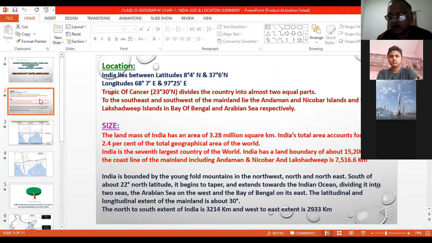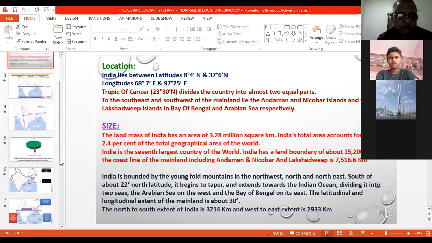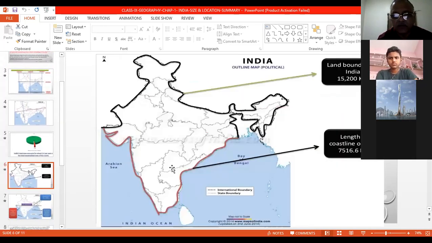Now, the land boundary is about 15,200 kilometers. And the coastline, which includes the Andaman and Nicobar Islands as well as Lakshadweep, is about 7,516.6 kilometers. If you see the map, this is the land boundary, and this is the coastline of India, 7,516.6 kilometers.